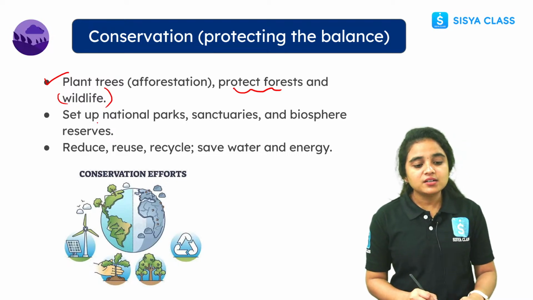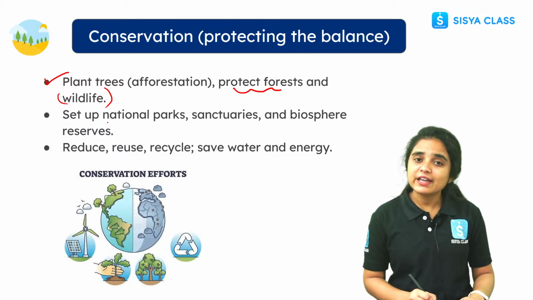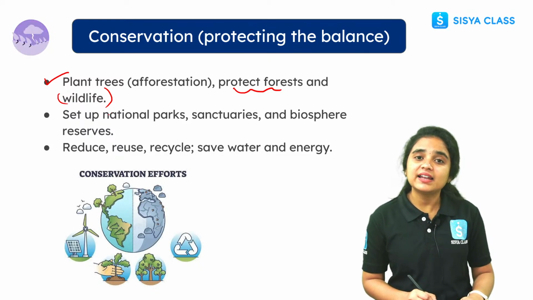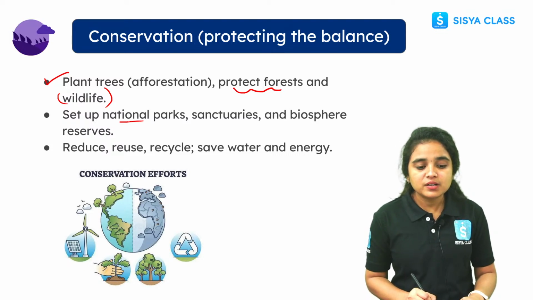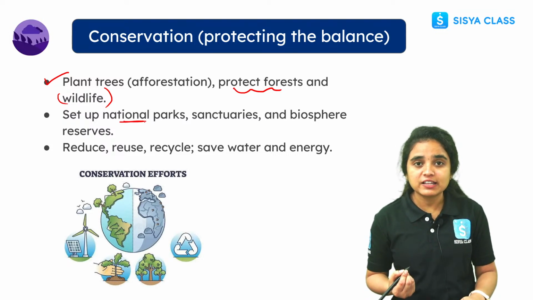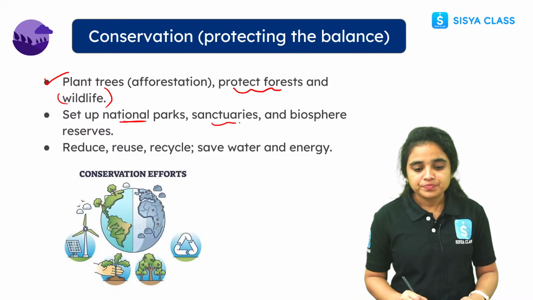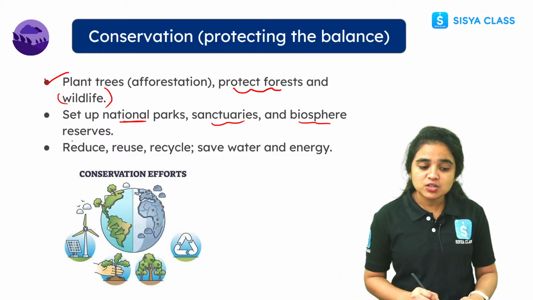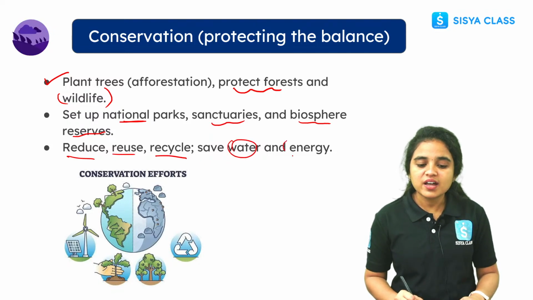Why do we have to protect our wildlife? Because every living organism is interlinked with another organism. And we have to set up national parks to protect wildlife and other living things, and sanctuaries and biosphere reserves, and we have to follow reduce, reuse and recycle, and we have to save water and energy.